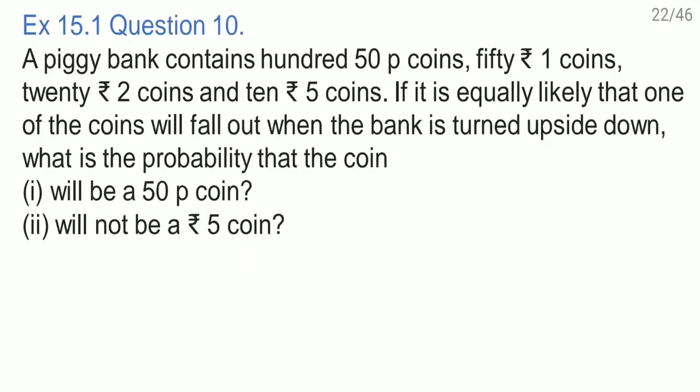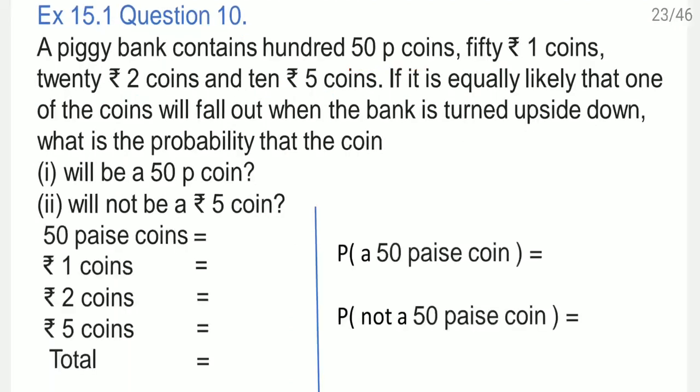Question number 10. A piggy bank contains 100 50 paise coins, 50 rupee 1 coins, 20 rupee 2 coins, and 10 rupee 5 coins. If it is equally likely that one of the coins will fall out when the bank is turned upside down, what is the probability that the coin will be a 50 paise coin, and the second one, will not be a rupee 5 coin? First, we'll write this down in a systematic way. See here, 50 paise coins. How many are there? They said 100 coins are there. Rupee 1 coin.